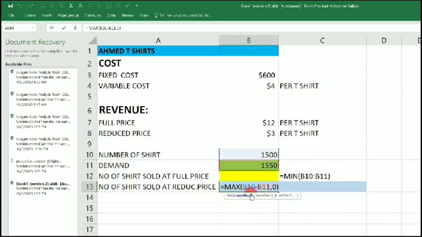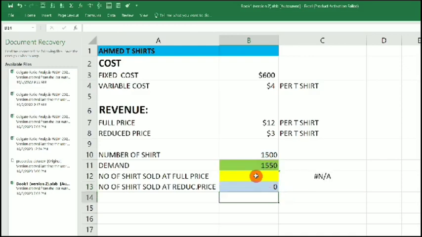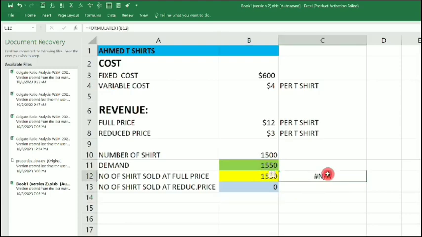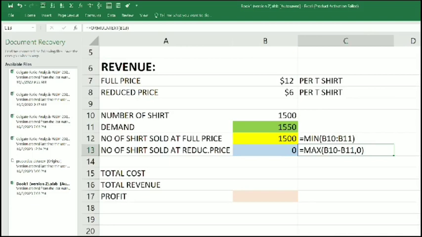So that's equal to MAX B10 minus B11. This is the actual equation. But if this demand is higher than the number of shares, instead of it giving us a negative value here, let it give us 0. That is what it means. So let's hit enter. When we hit enter, we have this as 0. Okay, so we hit enter. Formula text. Now let's check our model.